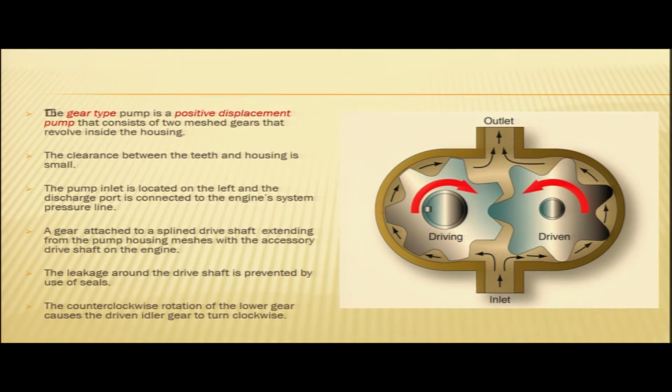The counterclockwise rotation of the lower gear causes the driven idler gear to rotate clockwise. So we have seen that the driving gear and the driven gear, in this figure you can see the driving gear is rotating clockwise and the driven gear is rotating counterclockwise. The direction of rotation of the two gears will be opposite.